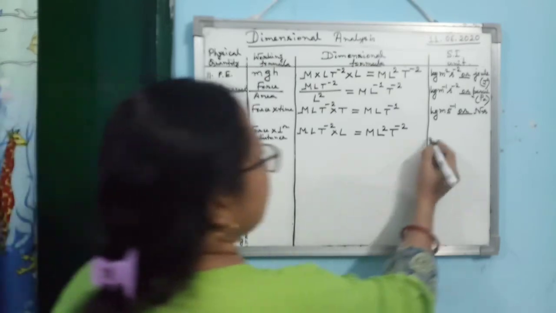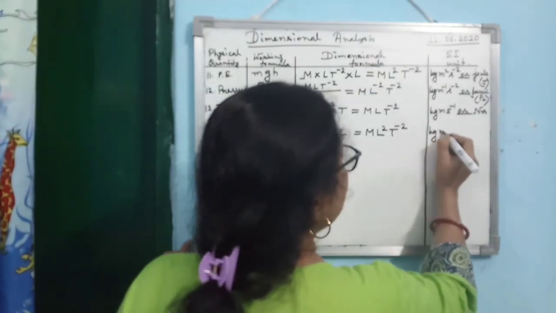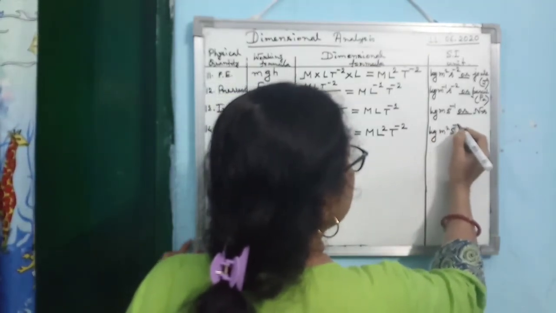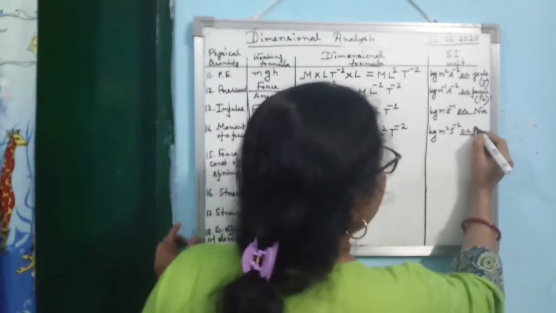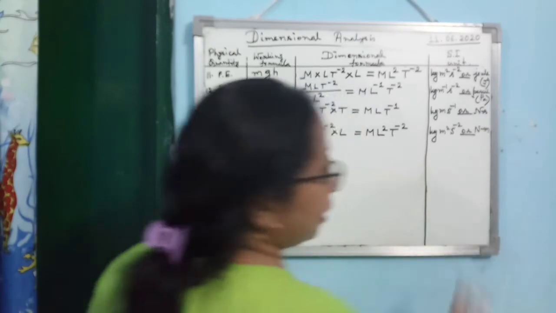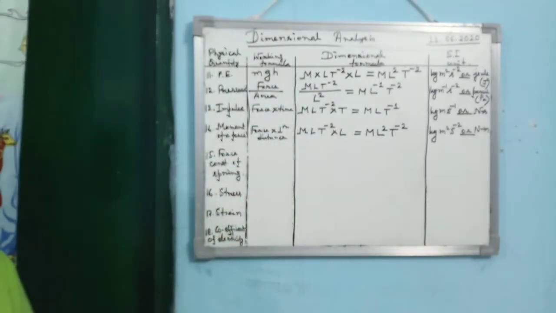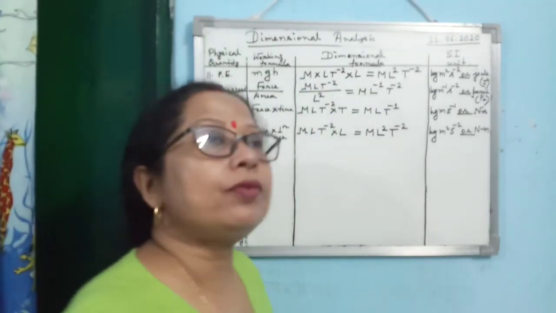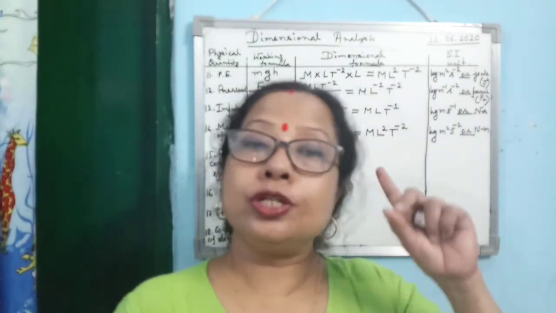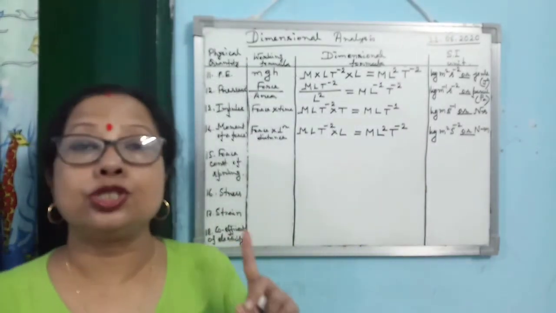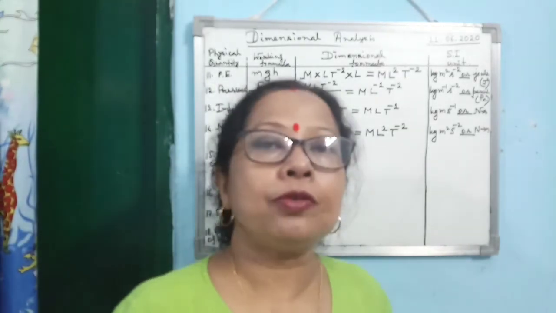So you can write it as kg meter square s to the power minus 2, or you can write it as Newton meter. But already in 10th standard I said that whenever it is a moment of a force, then Newton meter should not be written as joule. Strictly you have to follow that.